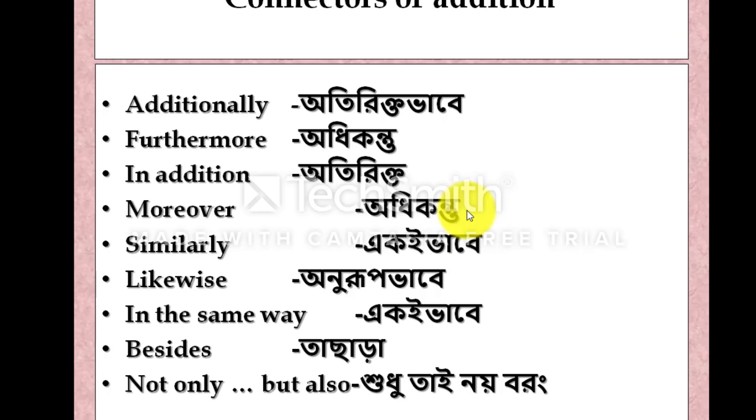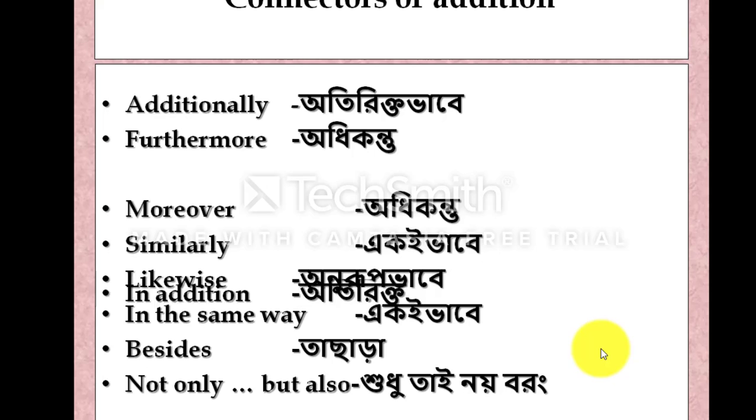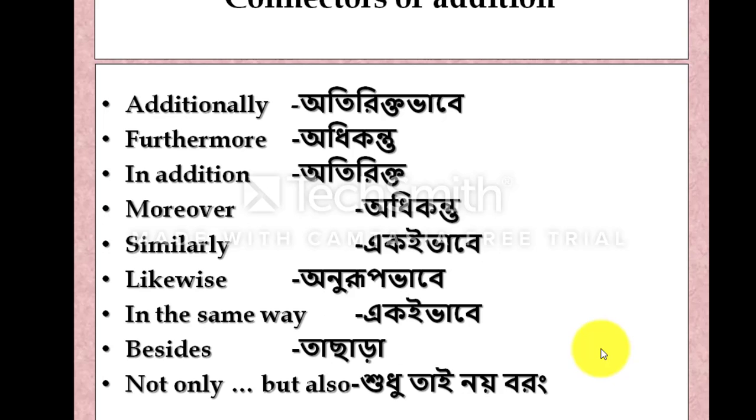You can write them or take a photo with your mobile phone, and then you should memorize these words.